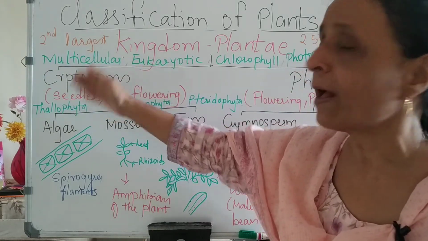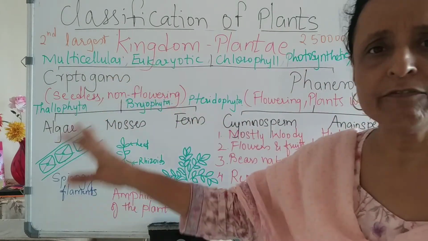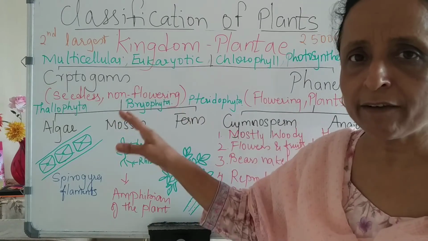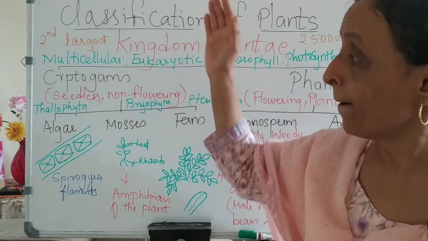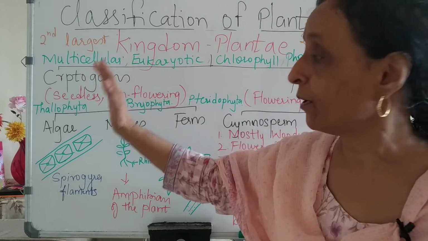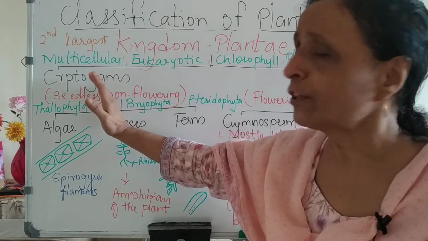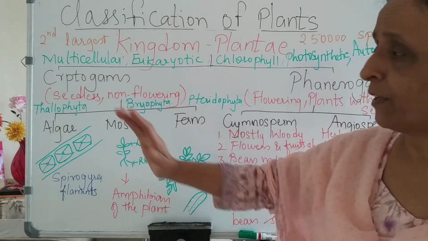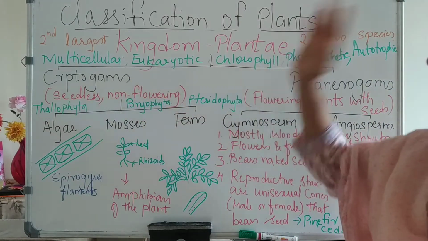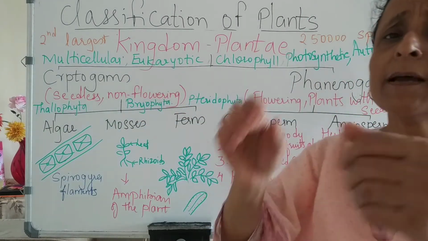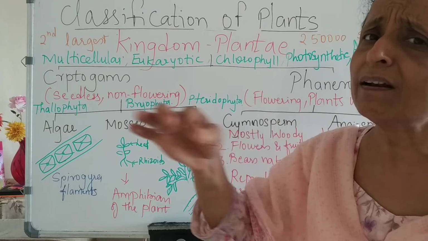Now cryptogams, they are seedless, non-flowering plants. They don't have seeds, don't have flowers, but still they carry out reproduction. Now they are further divided into Thallophyta, Bryophyta, Pteridophyta. Thallus means one ribbon-like structure.